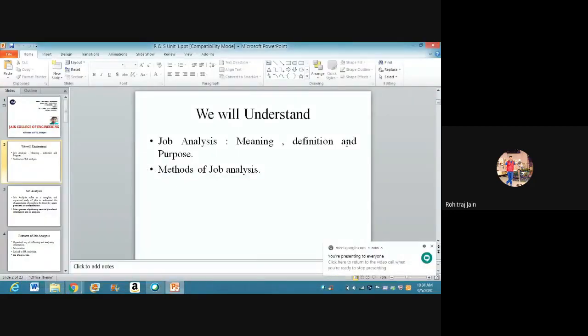Okay. So what exactly will we be studying in Unit 1? Meaning, definition, and purpose, methods of job analysis, then job analysis interviews, job analysis questionnaire, task analysis inventory, then the PAQ method, which you have already studied in human resource management, that is position analysis questionnaire, then subject expert workshops, then the final method which we'll be studying in Unit 1 is the critical incident technique.